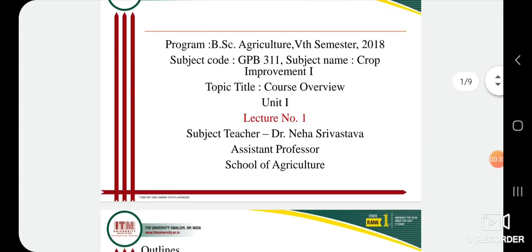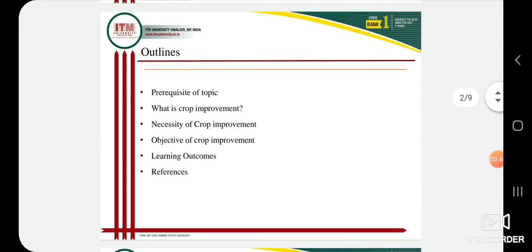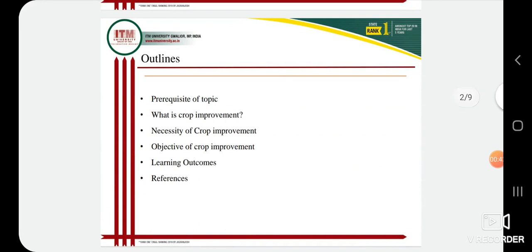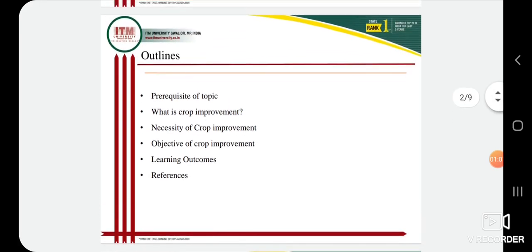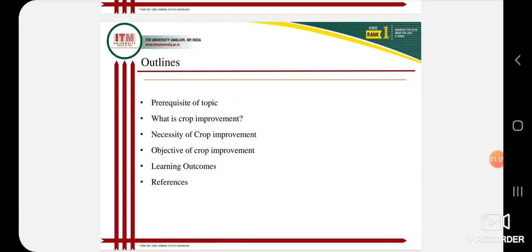So the topic on which we will discuss today is course overview, as lecture number 1. These are the outlines on which we will discuss today: prerequisite of topic, what is crop improvement, necessity of crop improvement, objective of crop improvement, learning outcomes and references. On all these topics we will discuss today.